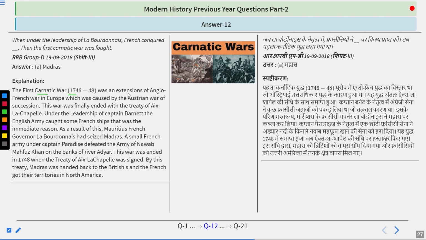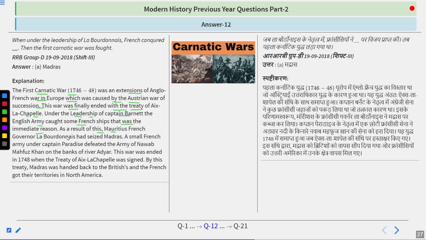So the First Carnatic War was an extension of the Anglo-French War in Europe, which was caused by the Austrian War of Succession. The war was finally ended with the Treaty of Aix-la-Chapelle. The English army caught some French ships. That was the immediate reason.